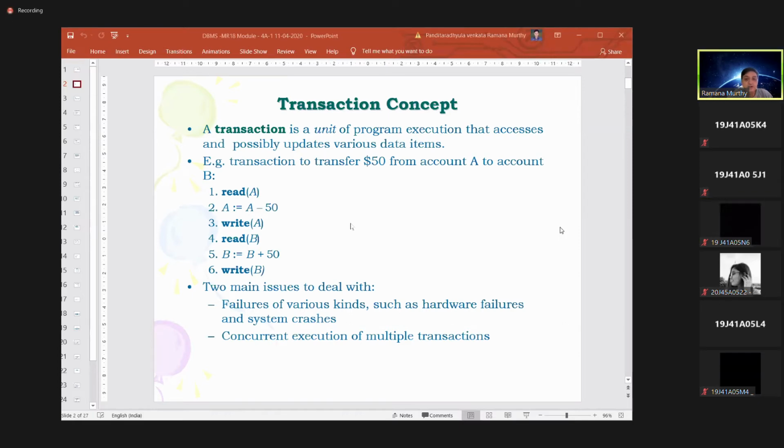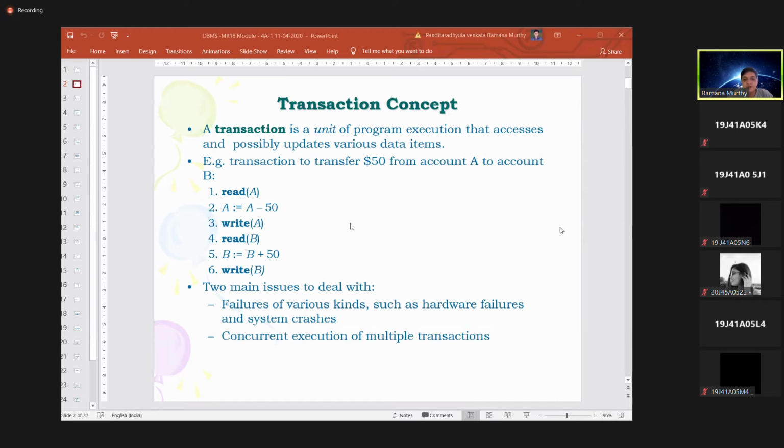Not only such hardware failures, you may also experience total system crashes sometimes. This is related to the hardware. Not only hardware, another issue related to failures is concurrent execution of multiple transactions.